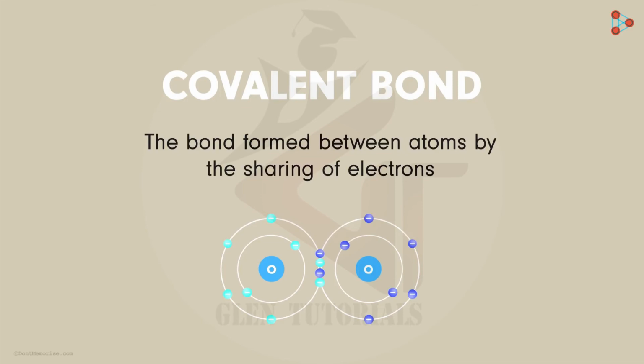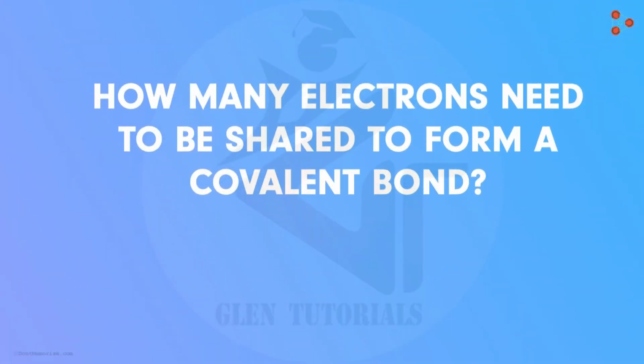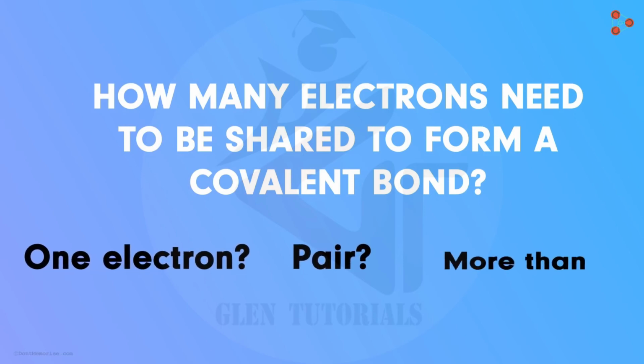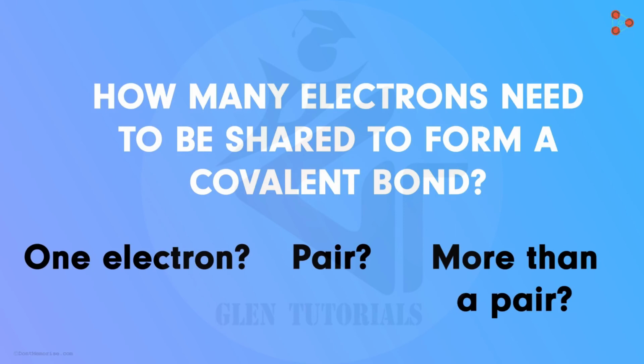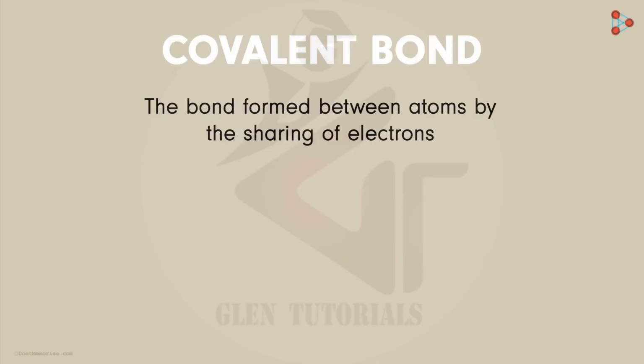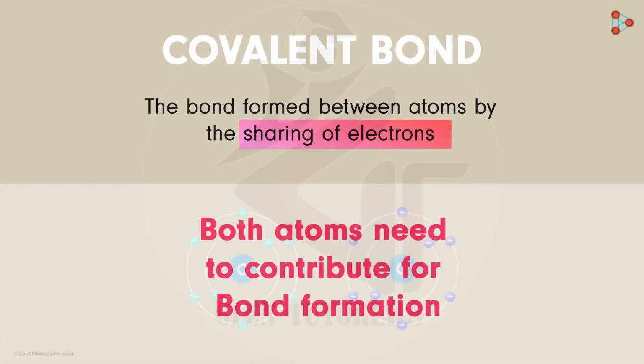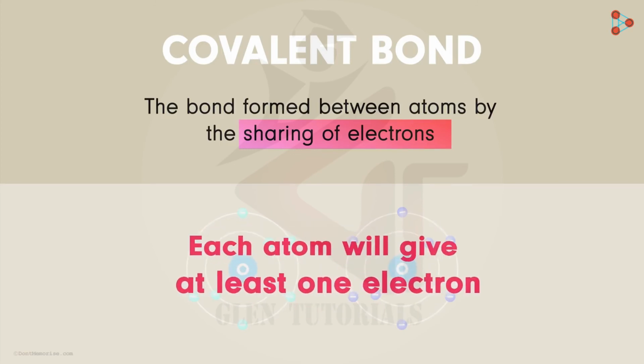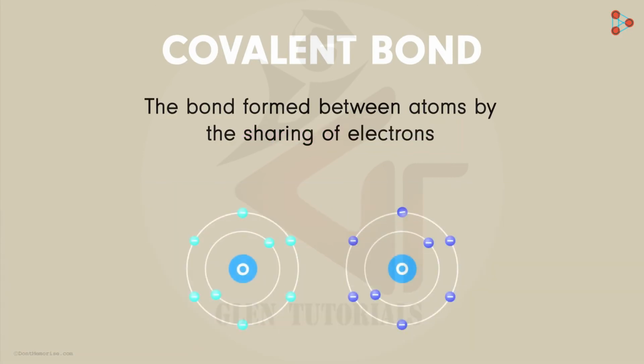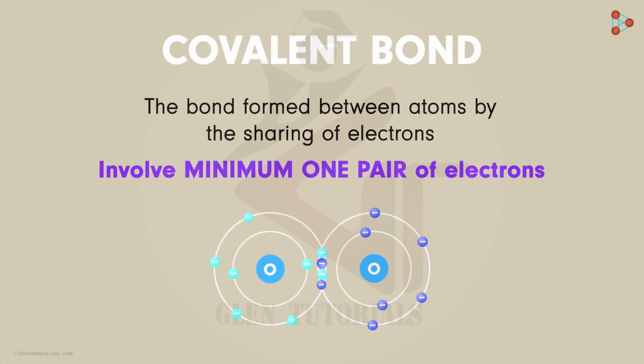Now the next question that pops up in our mind is how many electrons need to be shared to form a covalent bond? Is it one electron or a pair? Or more than a pair? Can you guess? Let me help you with the answer. When we say sharing, it means that both the atoms need to contribute for the bond formation, right? It indicates that each atom will give at least one electron from its valence shell. Does that tell us that a covalent bond will involve a minimum of one pair of electrons? Yes, a covalent bond needs at least 2 electrons or simply one pair of electrons.